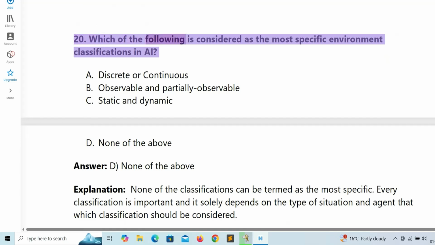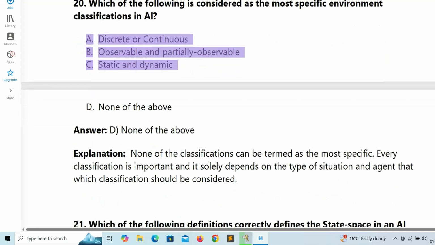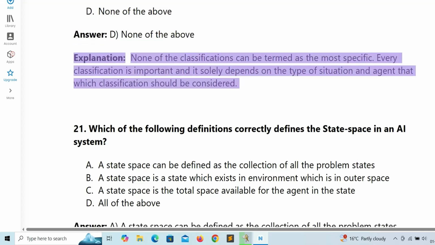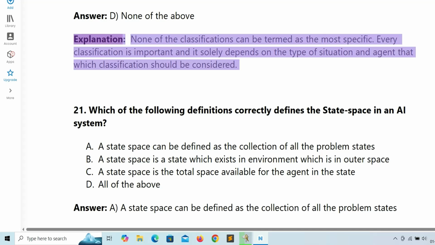20. Which of the following is considered as the most specific environment classification in AI? A. Discrete or continuous. B. Observable and partially observable. C. Static and dynamic. D. None of the above. Answer: D. None of the above. Explanation: none of the classifications can be termed as the most specific. Every classification is important, and it solely depends on the type of situation and agent which classification should be considered.